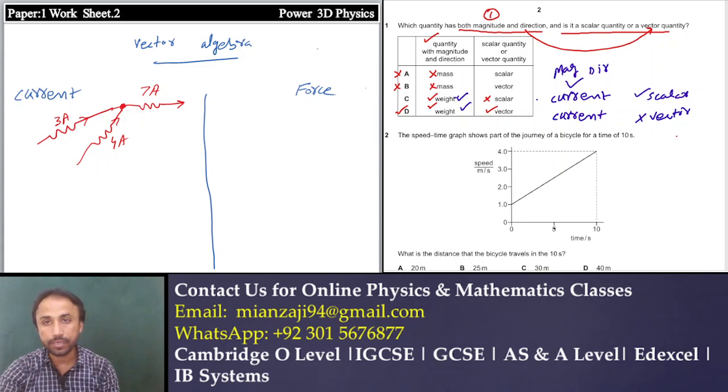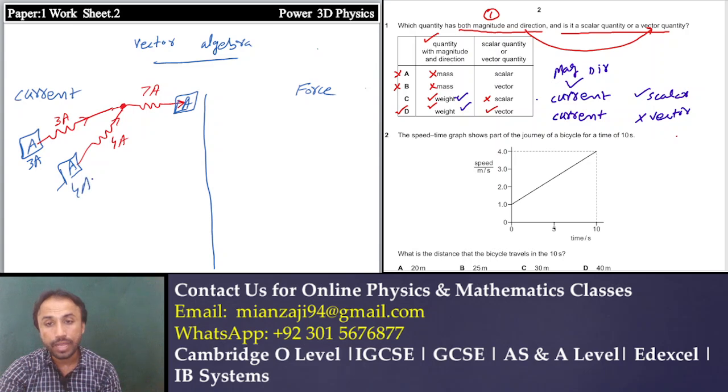What does it mean, in all cases? If we connect an ammeter at this point, this point and this point, the ammeter will measure a current of 3 ampere, 4 ampere, and 7 ampere. Why?